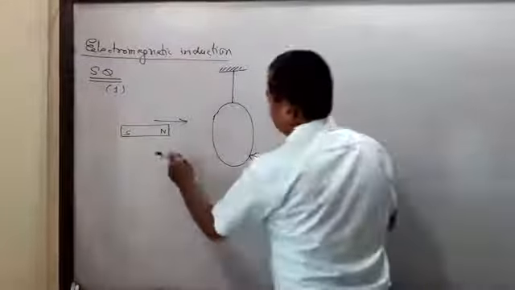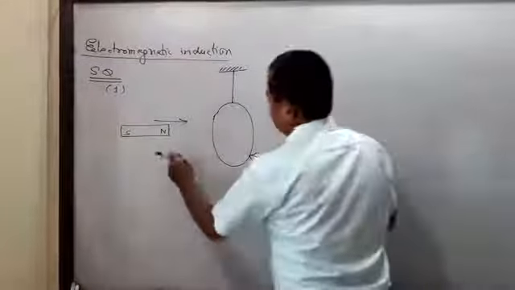What is B? Magnetic field strength. What is N? Number of turns. What is A? Area of the circular ring. And what is theta? The angle made by the magnetic field with the normal to the plane of the ring.